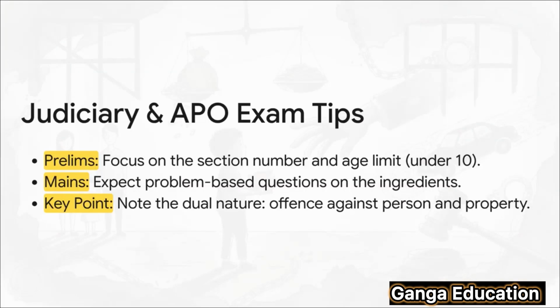All right, let's get to some important exam tips. For your judiciary prelims, you might get a direct question from this section, like the section number or the age limit of the child. For the mains exam, you can expect a problem-based question where you'll have to identify the offense and list its essential ingredients. And always remember the dual nature of this offense. It's an offense against the person and an offense against property.